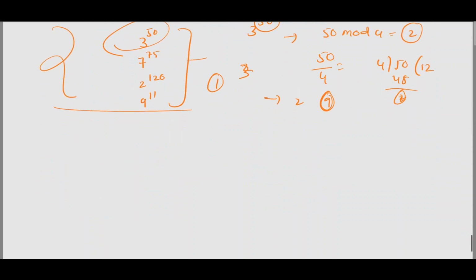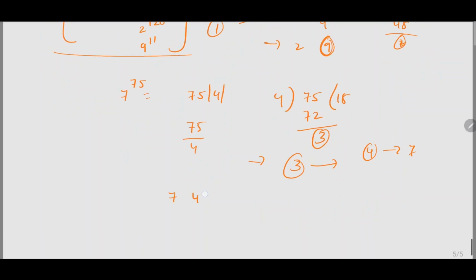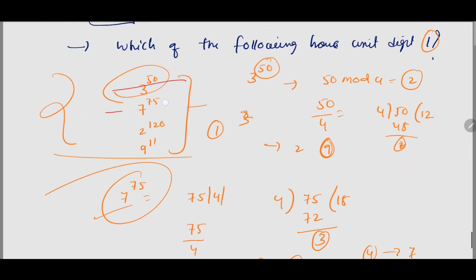So let us see all the options. 7 to the power of 75: 75 mod 4, that means 75 divided by 4. Right? 75 divided by 4 means it is like 72, and the remainder will be 3. So take the third element in the cycle of 7. What is that element? 7, 49, 9 sevens are 63. So 3 is the unit digit. So from this process we can eliminate this one also. So this is not the answer. This one eliminated, this one eliminated.